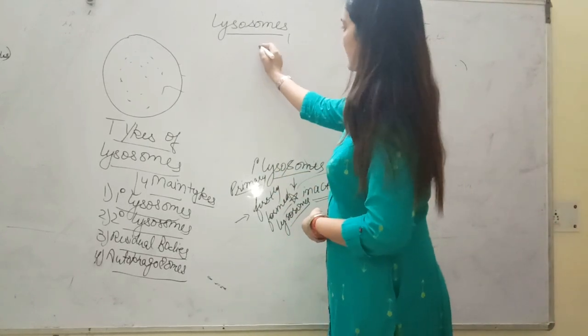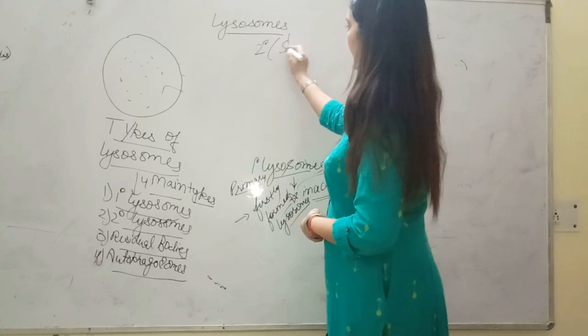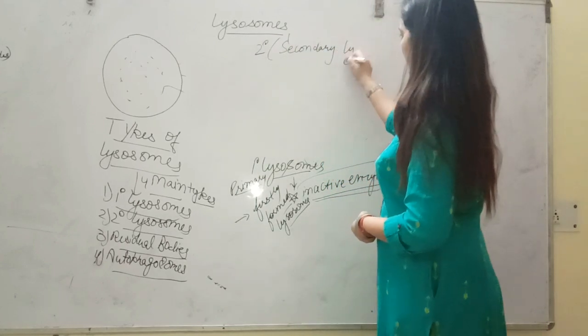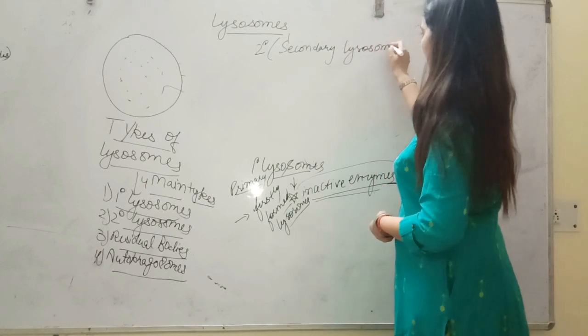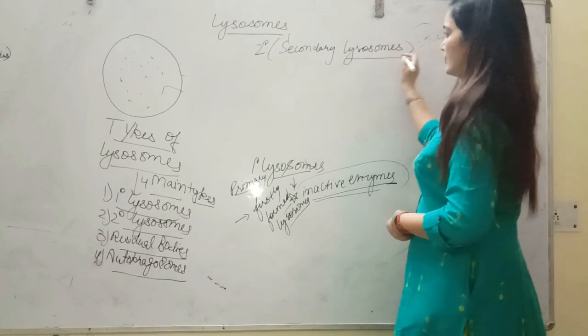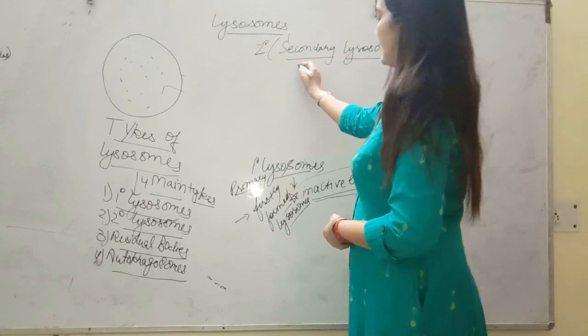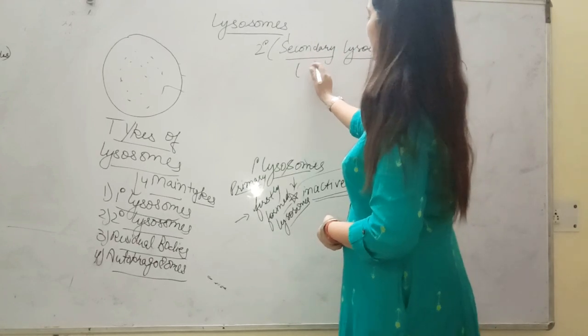So after primary lysosomes, secondary lysosomes are formed.